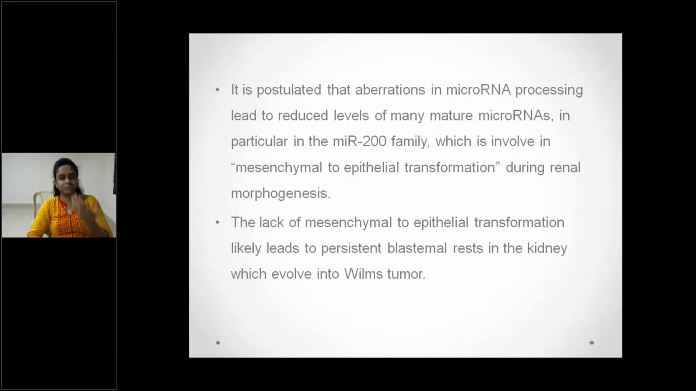Blast means immature cell. As you already know, in leukemias there will be myeloblasts, and in lymphomas, lymphoblasts. Those are immature cells. In nephroblastoma, blast cells mean immature cells, and as it occurs in the kidney, it is called nephroblastoma. The lack of mesenchymal to epithelial transformation likely leads to persistent blastemal rests in the kidney, which evolve into Wilms tumor, as I already said.